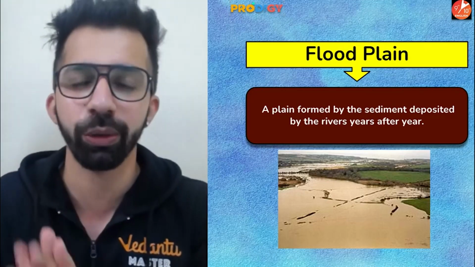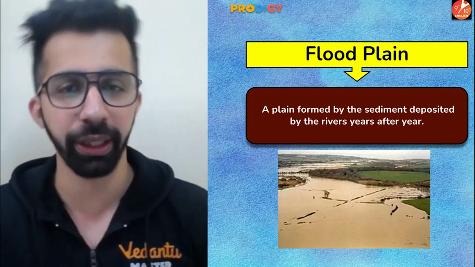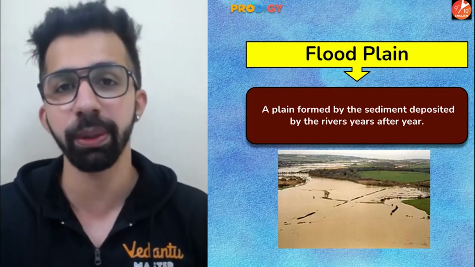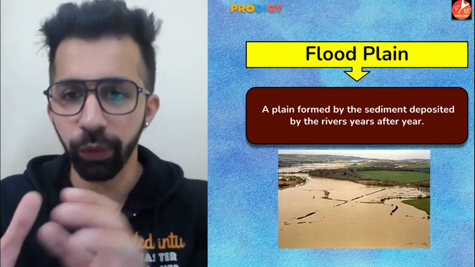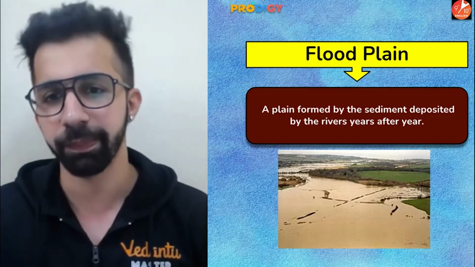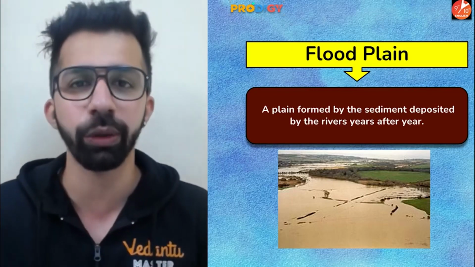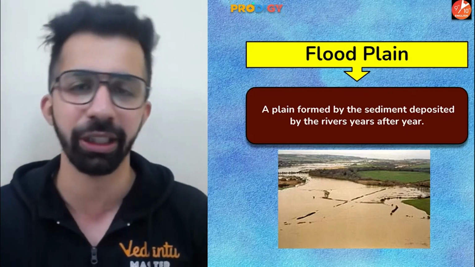Those plains are known as floodplains. Guys, there are many floodplains in north of India, like in West Bengal, Assam. There are many floodplains in India. So a plain formed by the sediments deposited by rivers year after year. So those places are known as floodplains, as you can see on the screen, on the right hand side of the screen.